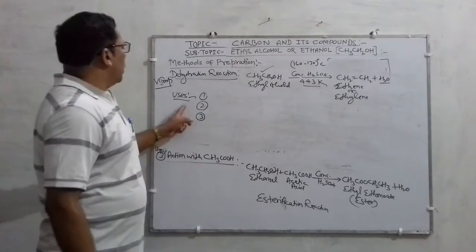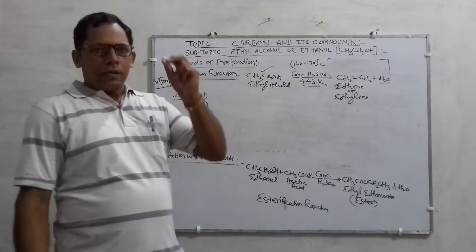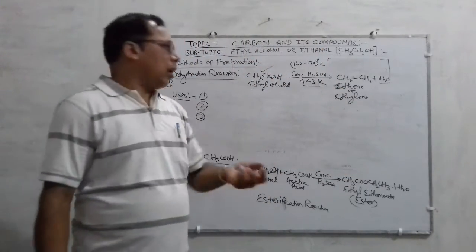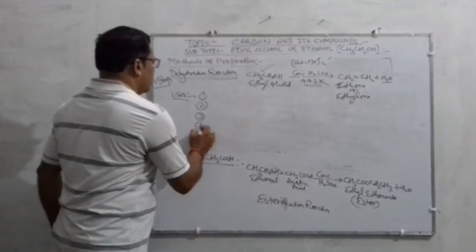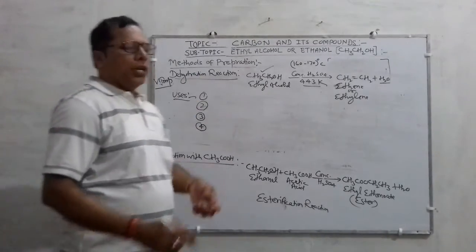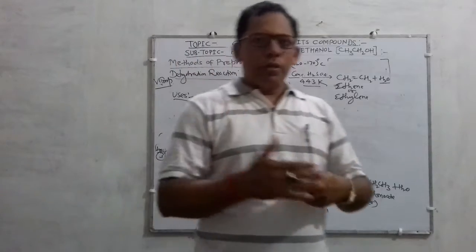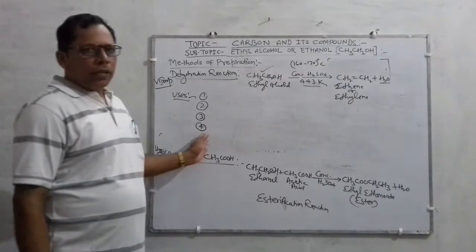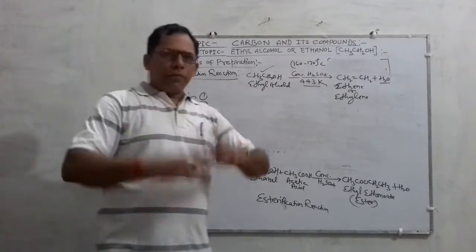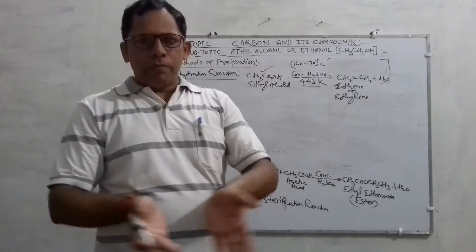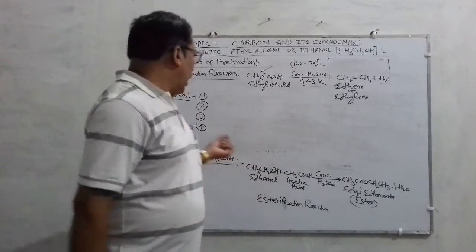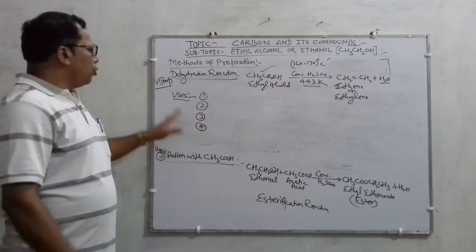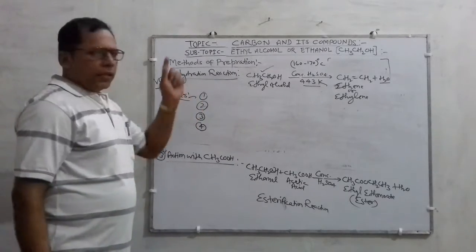Next, it is a good solvent for paints, varnishes, and cosmetics. Another use: ethanol is used as a fuel in the form of solvent petrol, meaning when ethyl alcohol is mixed with petrol, the mixture is used as a fuel. These are some uses of ethanol.